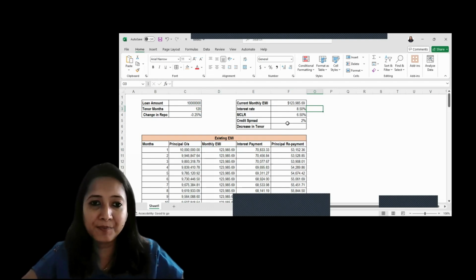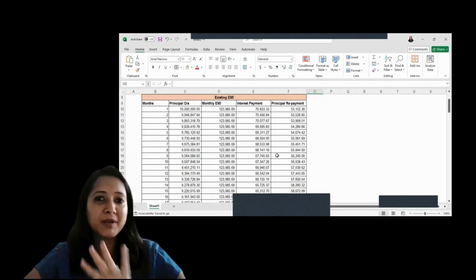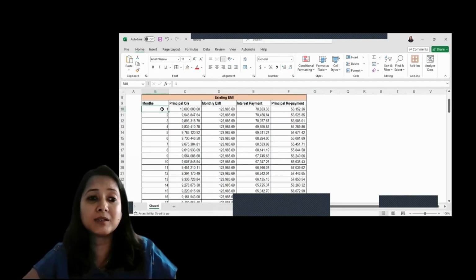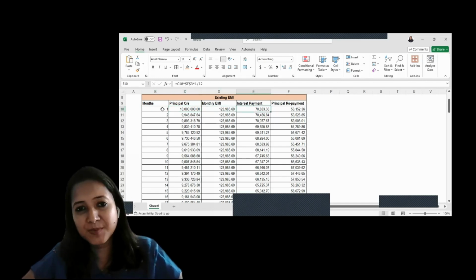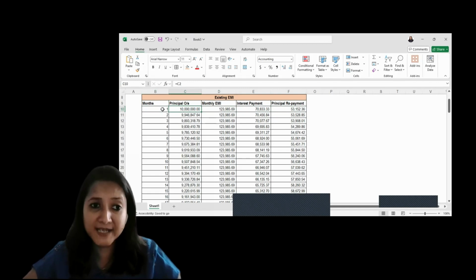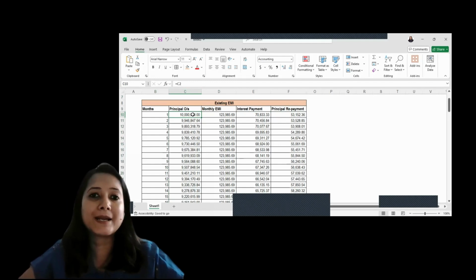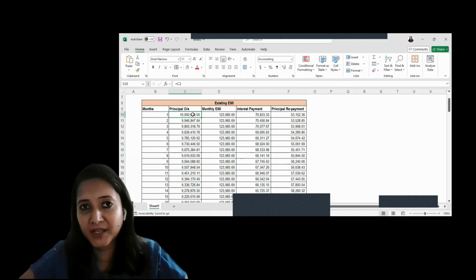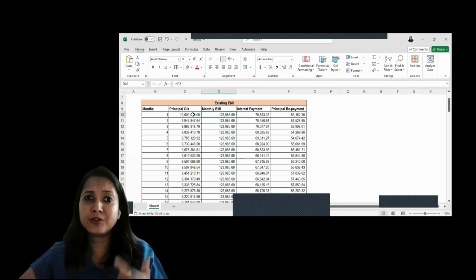That gives us an EMI amount of 1,23,985 per month. If we come down, I have made a chart with month, principal outstanding, monthly EMI, interest payment, and principal repayment. Let's understand them one by one. This column is your principal outstanding. If you are in month 1, what is your current principal loan amount? That is 1 crore.